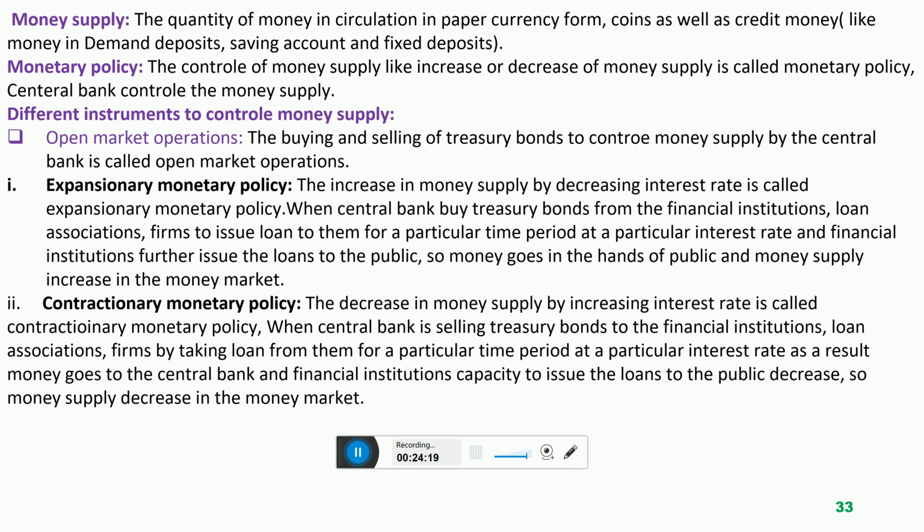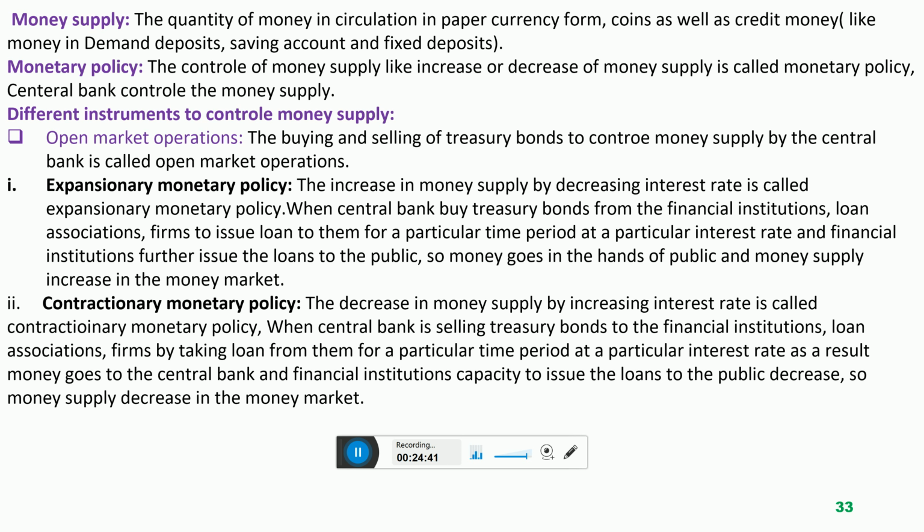So every financial institution, every loan association, every country is depositing money in the central bank if the central bank increases the interest rate. So money goes into the central bank, and money decreases in the hands of the public. Where does money go? In the hands of the central bank. So that is why money supply decreases.